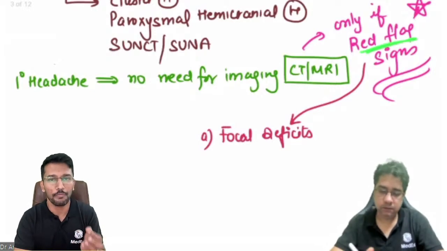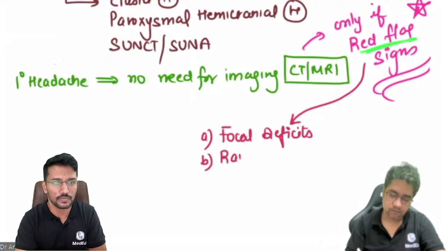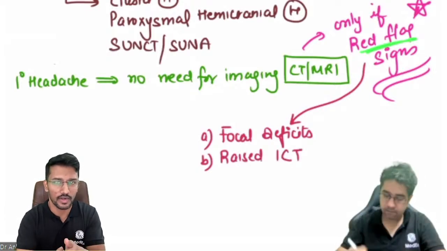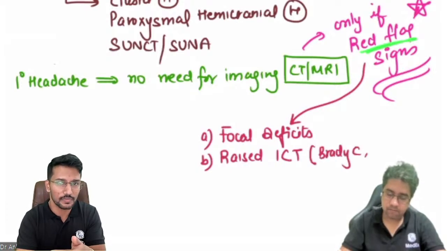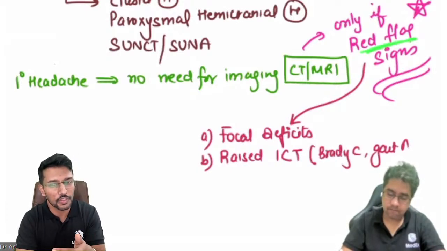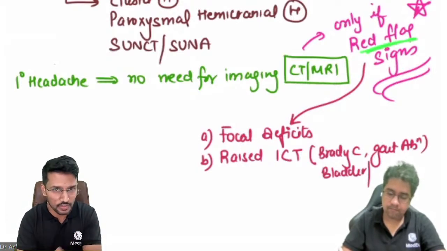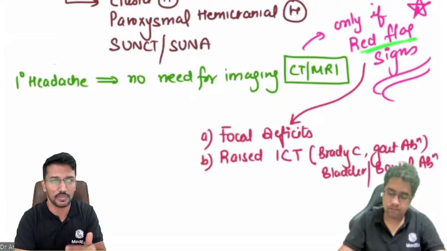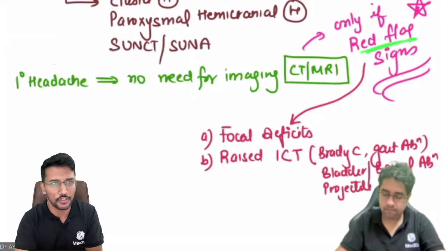Number 2, if the patient has signs of raised intracranial tension. What are those? Bradycardia, right? Then gait disturbance, bowel and bladder dysfunction. Projectile vomiting is also one. So when these symptoms are there, it is again a red flag sign. The patient may be having some intracranial bleed or intracranial space occupying lesion, right?